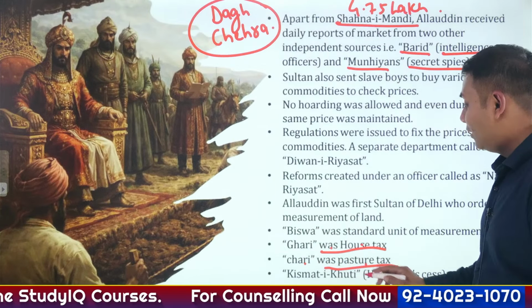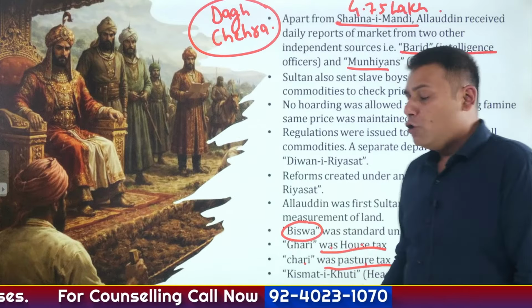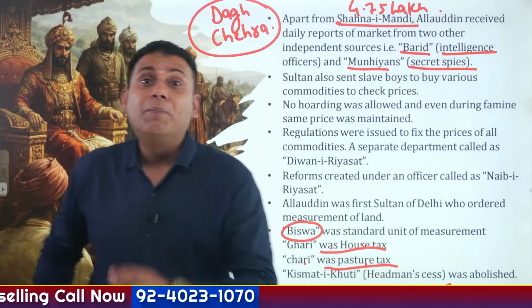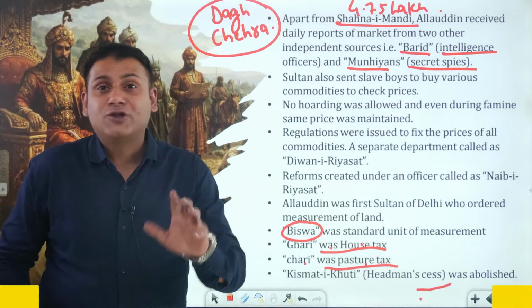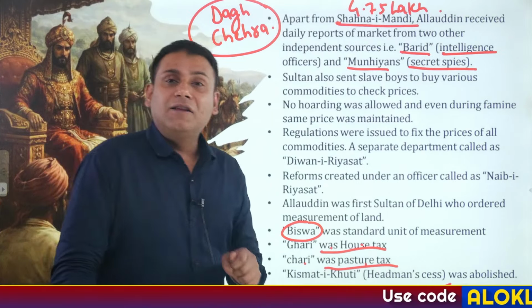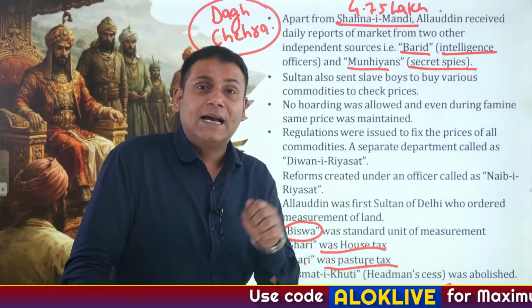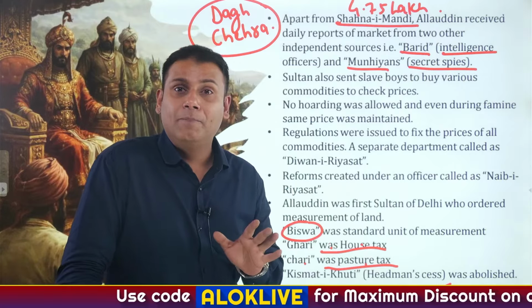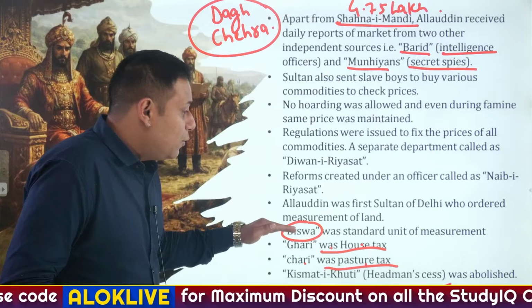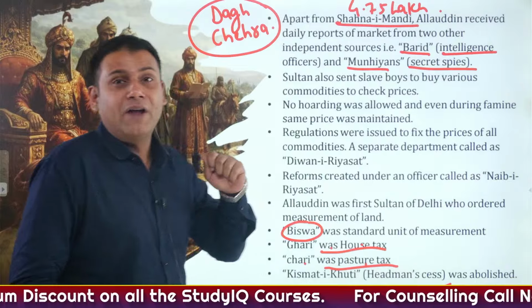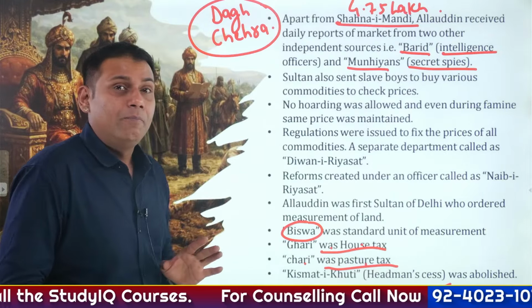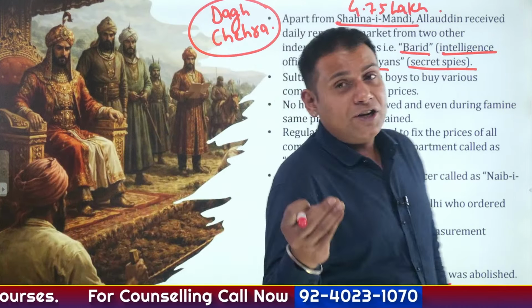A new land revenue unit of measurement was introduced by whom? Alauddin Khilji, and that is referred as Biswa. You might have heard about the terminology referred as Bigha. You might have heard about the terminology referred as Bissa or Biswa. These are the famous land revenue terminologies precisely in the northern part of India. So a new land revenue unit measurement was included, and that was referred as Biswa.